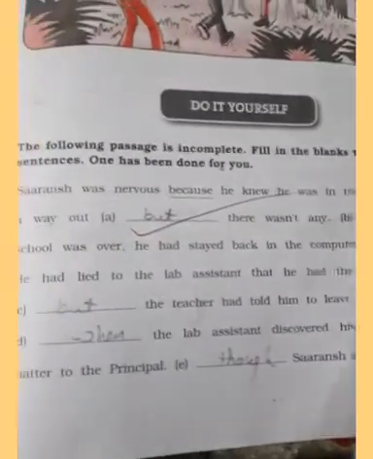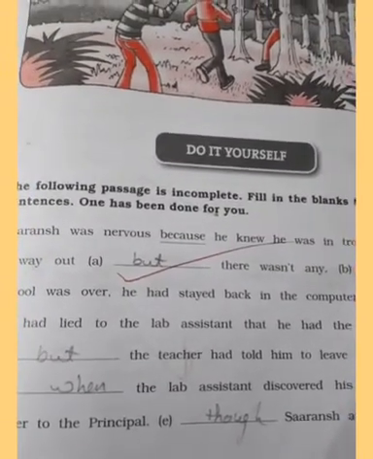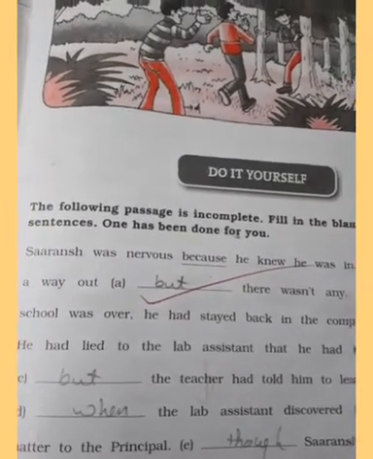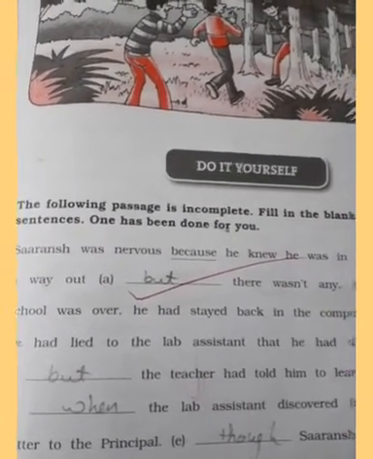Next is a do it yourself exercise. Students, as you have done the linkers, we have learned the uses of linkers. So this exercise you have to do yourself, and then you have to check the answers with the PDF sent to you. Thank you.